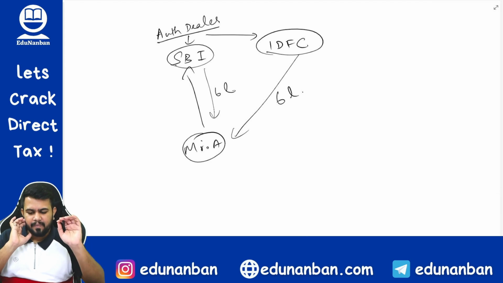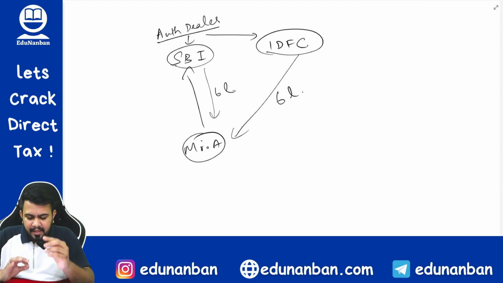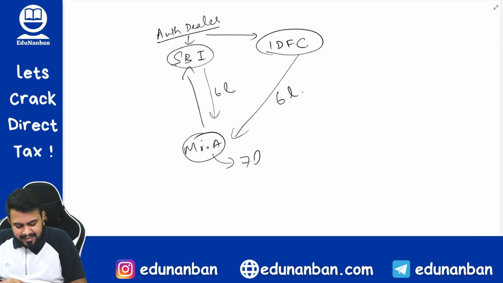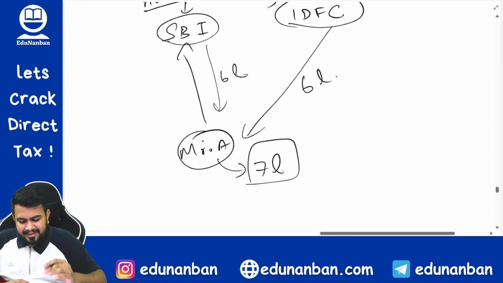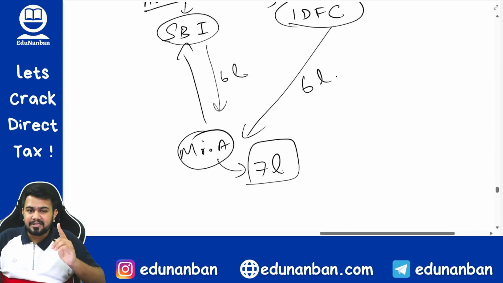Answer is no. So is the limit separate? The 7 lakh limit, is it separate for each authorized dealer? Answer is no. The limit is same. The limit applies to the customer, that is Mr. A. Earlier we learnt in a different way, so listen very, very carefully. The limit of 7 lakhs applies per customer. It does not apply per authorized dealer.